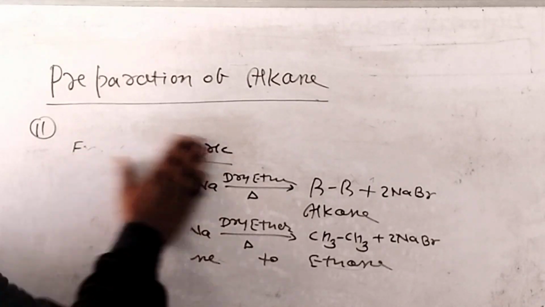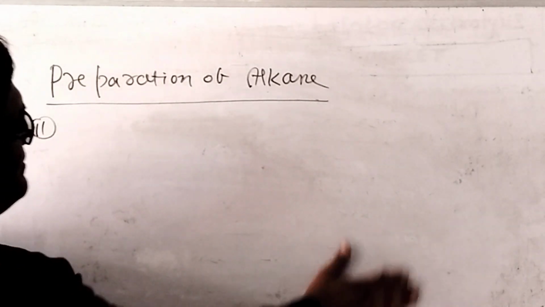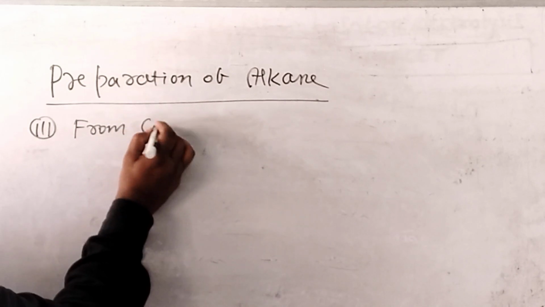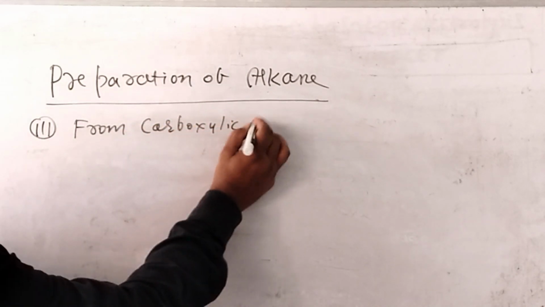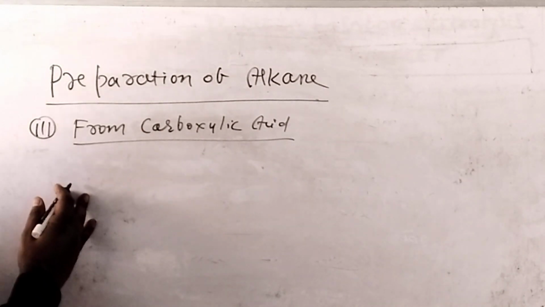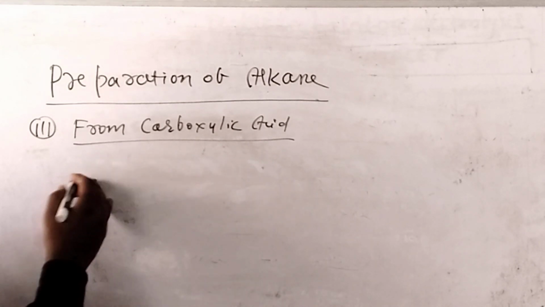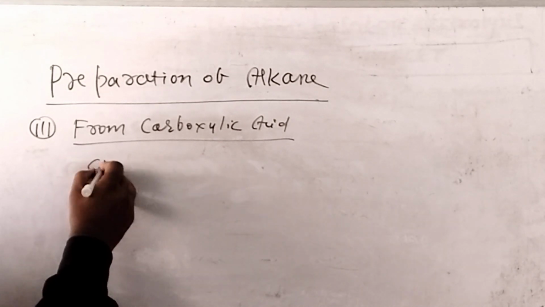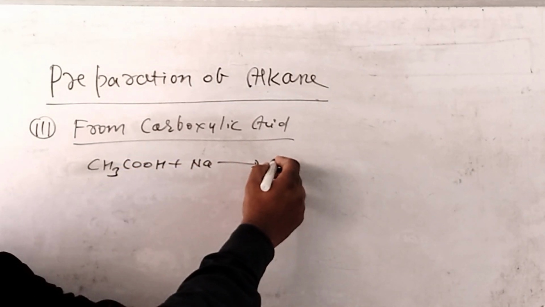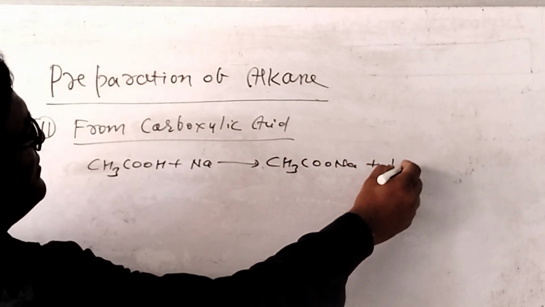Now the last method is from carboxylic acid. Whenever a carboxylic acid reacts with a metal like sodium, for example acetic acid, CH3COOH, reacts with sodium, then we can get CH3COONa, sodium acetate, and half H2.